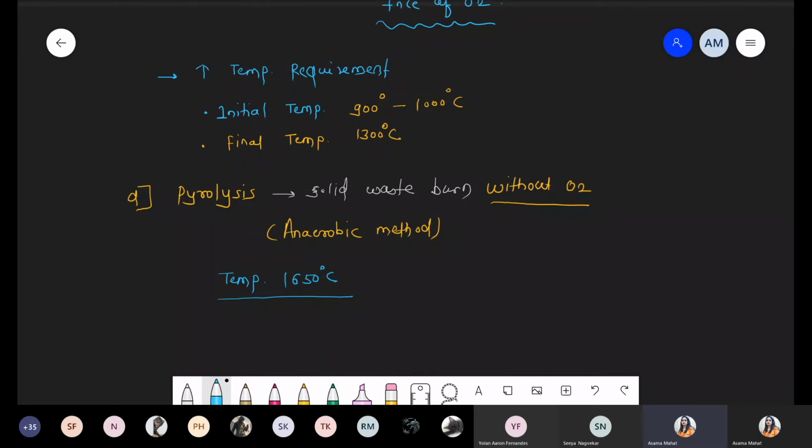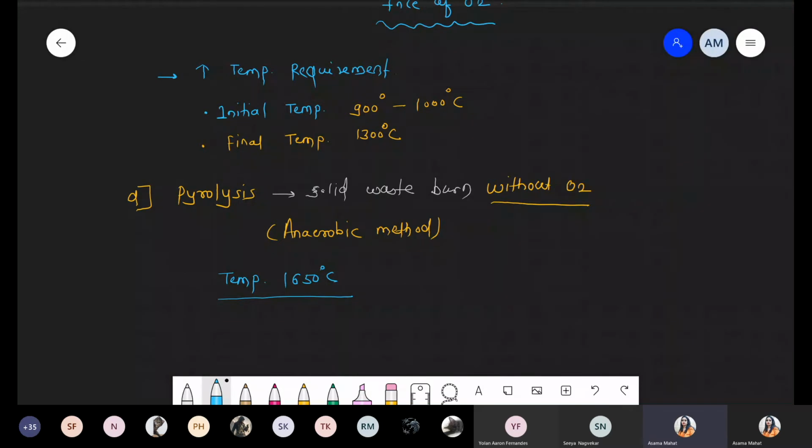So have you got this point? Have you understood all four techniques of how to control solid waste? Okay, so number one is the French technique. Another one is salvage, meaning the recycling technique by the rag picker. Number two is burning in the presence of oxygen, and the last one is burning in the absence of oxygen. Clear? Clear this point? Yes or no? Okay, Nadia. Chalo. Clear this point.